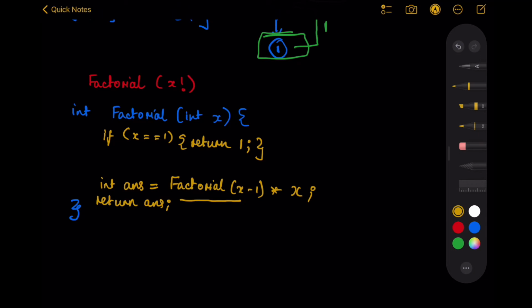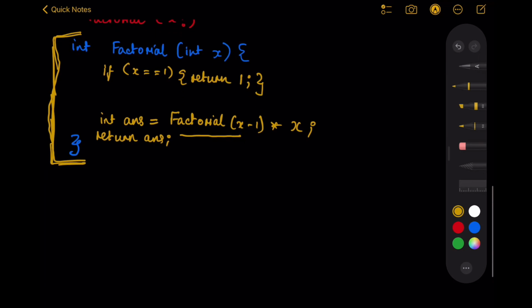So this method, let's do a dry run. We used a simple two-step intuition to create this method. Let's do a quick dry run to see if this method works fine or not. So I am calling this method with an input 5. So x is equal to 5.